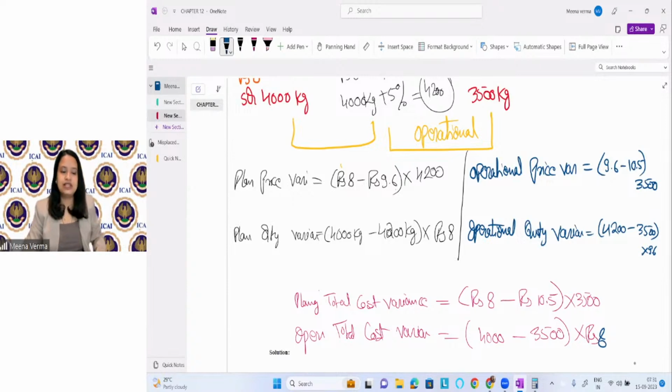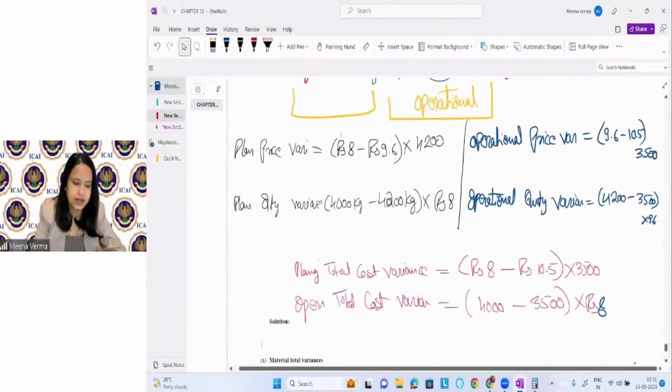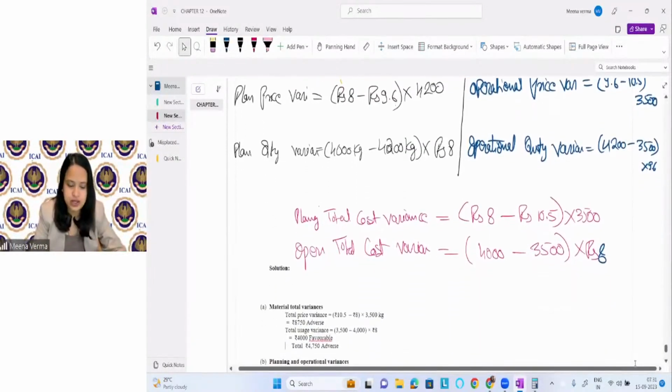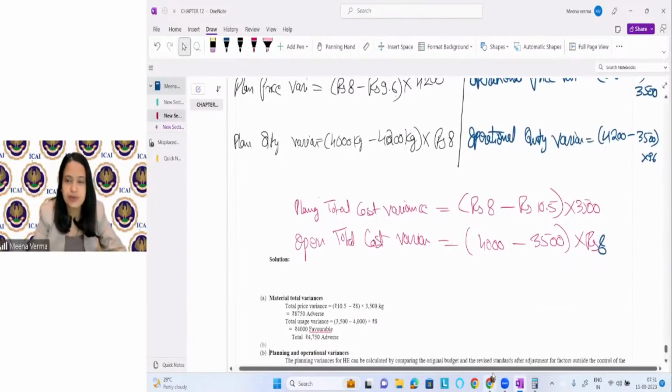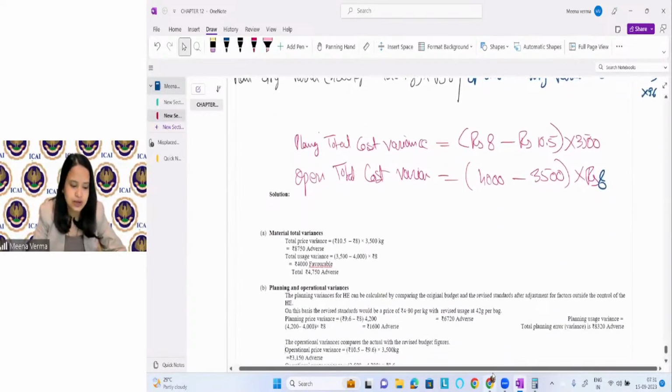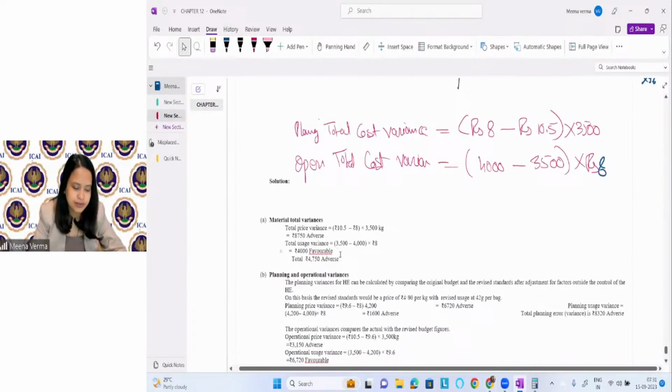Just solve these values, you will get the answer, right? So I'll just show you the answer quickly and we can practice more questions, right? So let's just see the answer quickly.